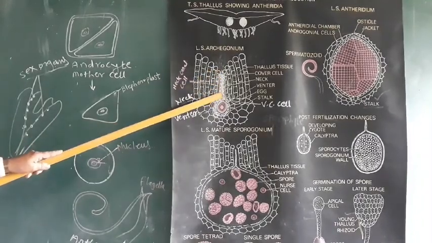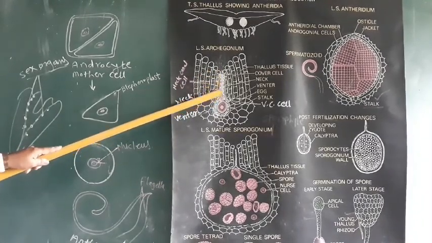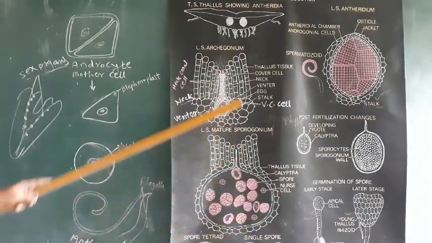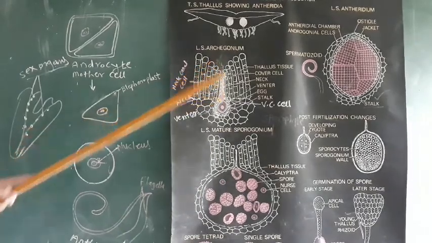Then the pressure on the inner side increases, and the cover cells open and form an open passage.